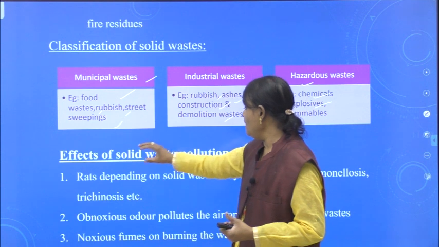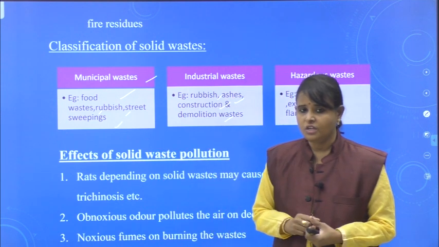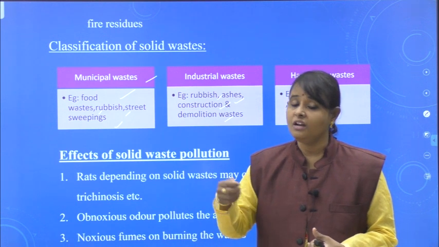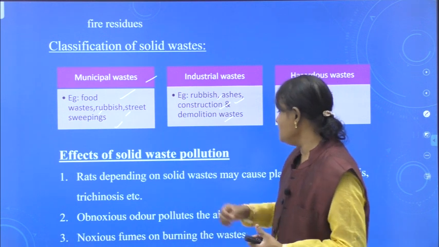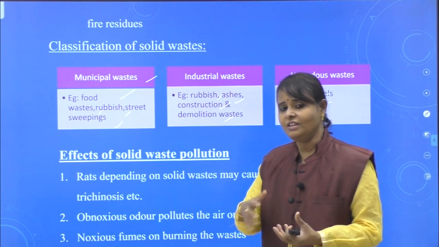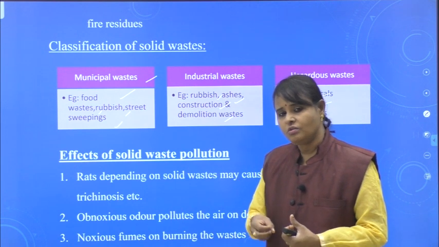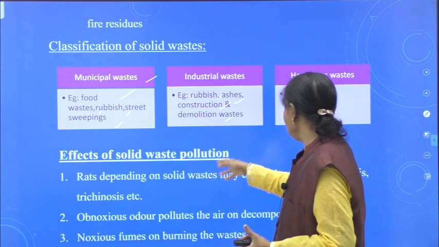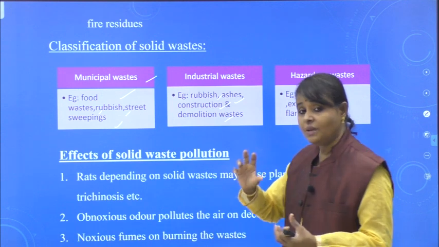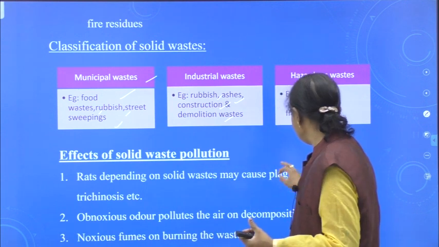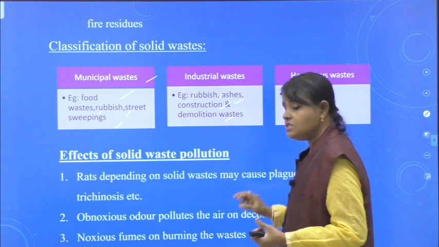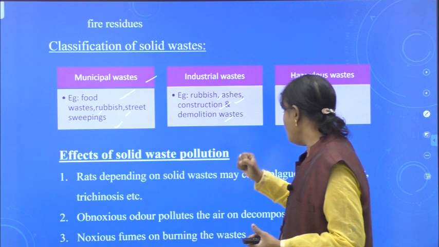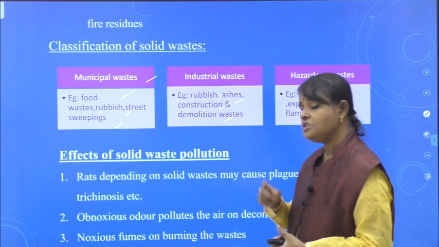Okay. Now, what are the effects of this solid waste pollution? If you want to treat them properly, what happens to our environment? Let me tell you. The first one, rats. Wherever the waste is there, these rats, cockroaches, flies, everything will come. So, what they will do? Rats, depending on the solid waste, may cause different types of diseases. One disease that is plague, salmonellosis, trichinosis. These are the examples.